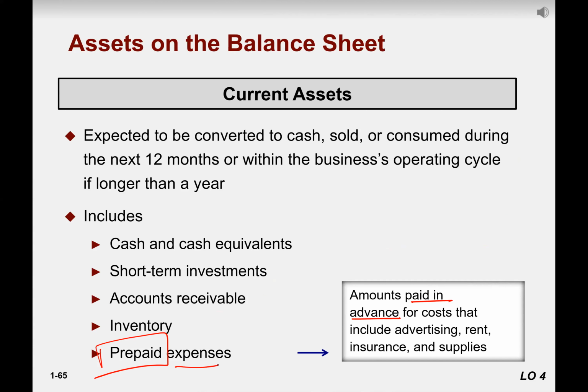The rent, for example, you paid the factory rent in advance, 6 months rent or 1 year rent in advance, right? But prepaid expenses are our assets. These are not the expenses that are consumed. These are the expenses that are yet to be consumed.